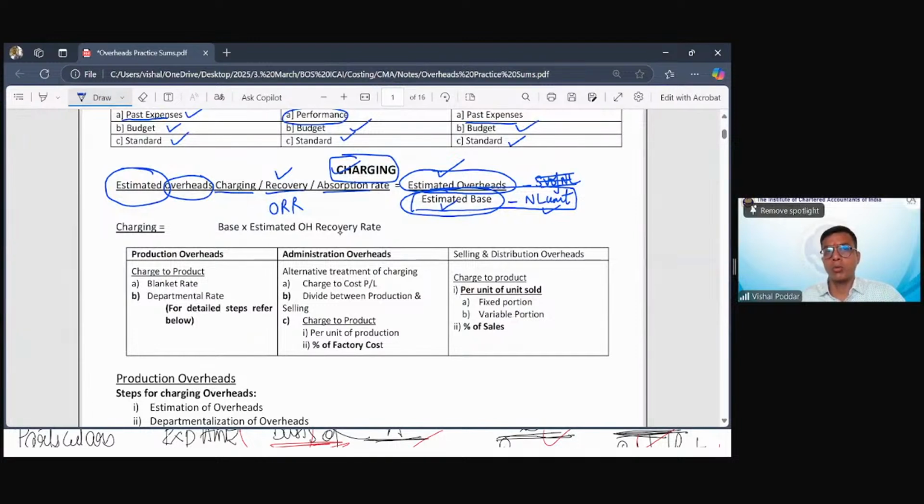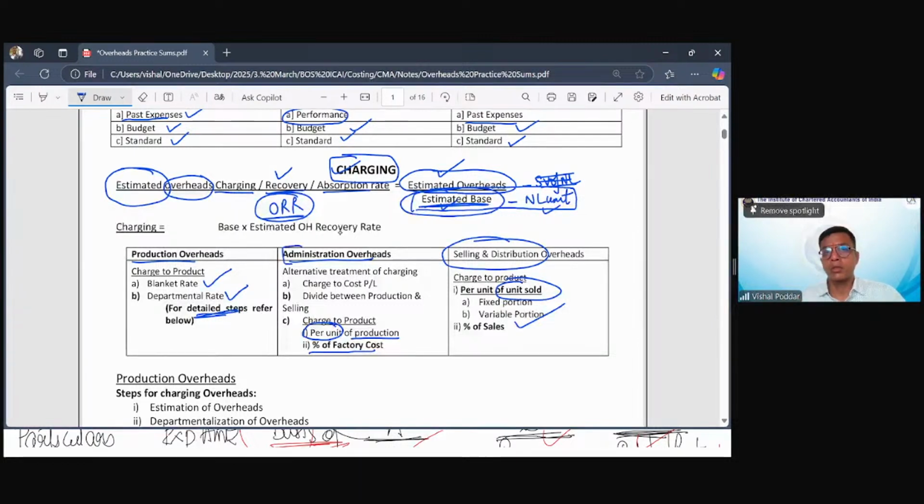Now, same thing is in the theory also. So you will find out the overhead charging rate first. And for finding out this overhead charging rate, you require a base. What could be the base? So the basis could be, as you saw, we studied this for selling distribution. Either you can take units sold if you want to find out per unit, or you can find it out as a percentage of sales. For administration, either you can find out per unit of your production, or you can find it out as a percentage of factory cost. And in production, you are given two approaches: single rate, which is also called blanket rate, or departmental rate, how that we will study in the steps below.